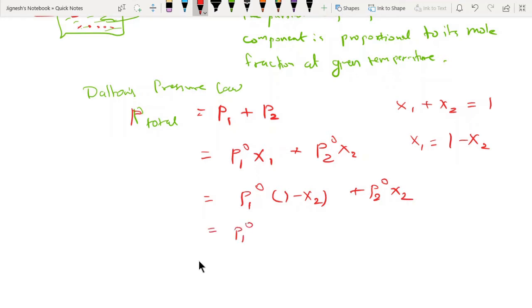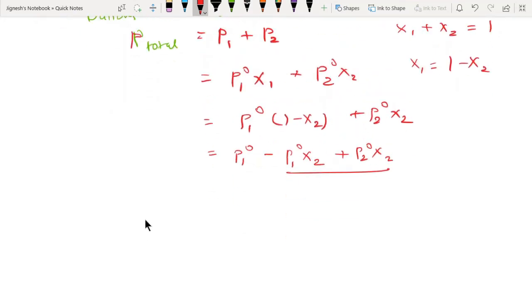You are very good at maths, I am aware of it, so please make sure you do the equation correctly. Now the x2 is common, and my equation goes like this: P total equals P1 naught plus P2 naught minus P1 naught, into x2.